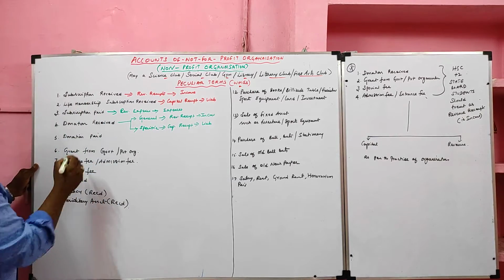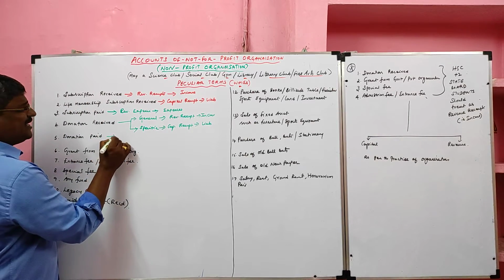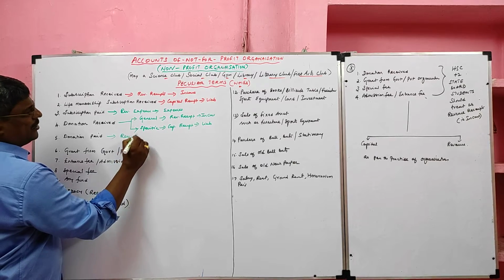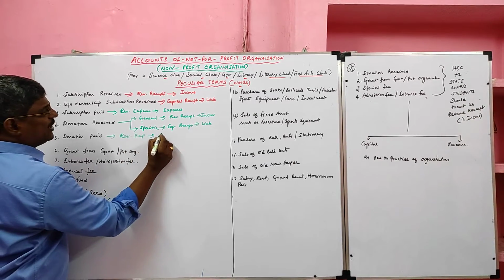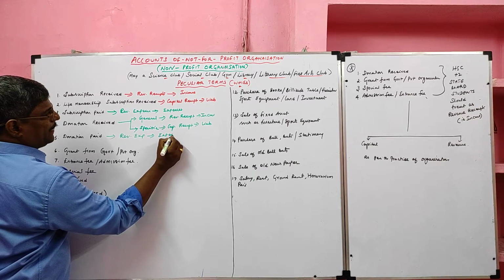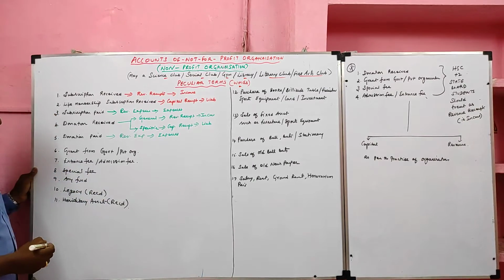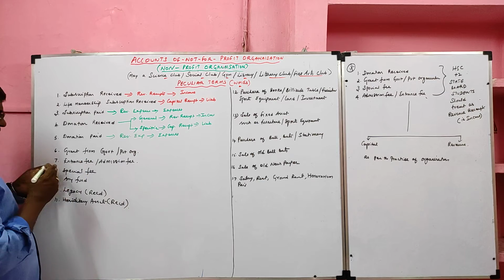Then donation paid is always a revenue expense. It will go to the expense side. Expense means expenditure.